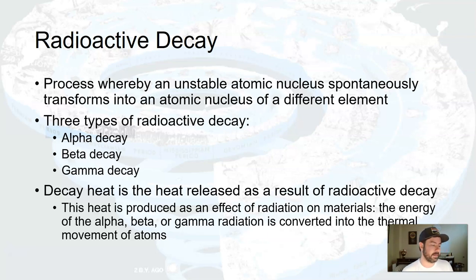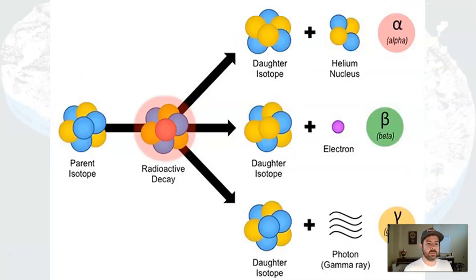But in any case, again, that heat is just a byproduct of this decay process. So in alpha decay, what's known as a parent isotope, when it undergoes radioactive decay, gets rid of two protons and two neutrons. So again, if we're losing protons, we're changing the number of protons in what's now known as this daughter isotope. So different number of protons, different element.